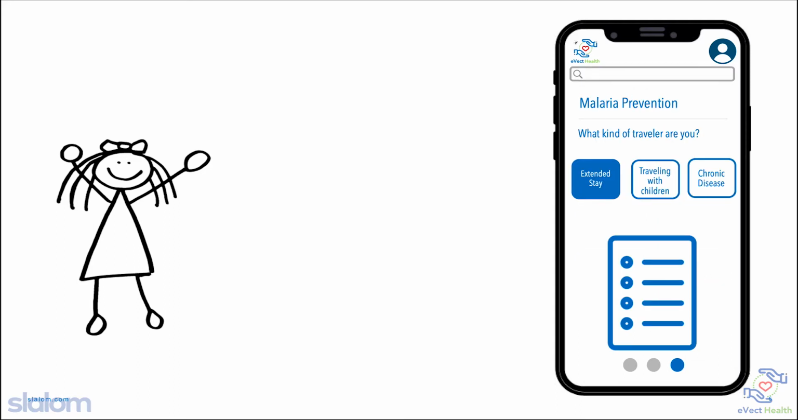The app also prompts her to input what type of traveler she is. For example, a pregnant woman, traveling with children, or sick with a chronic disease. This allows for more individualized pre-treatment plans, as different populations carry varying degrees of risk exposure. The app instructs her to receive hepatitis A and typhoid vaccines prior to her visit and strongly suggests she take an anti-malarial drug throughout her vacation.